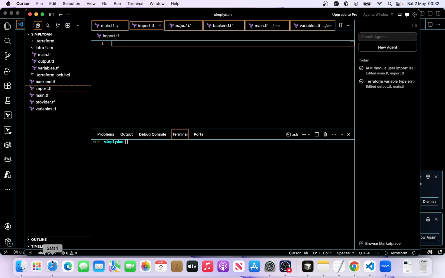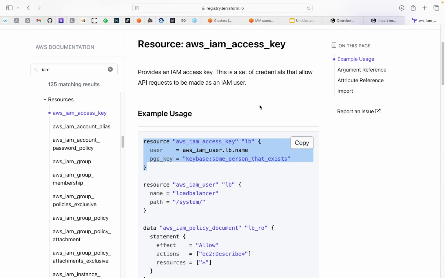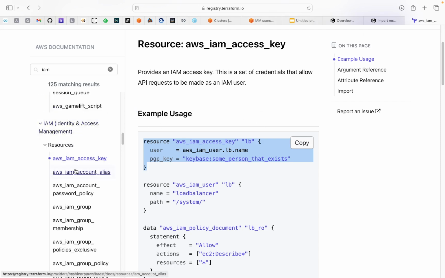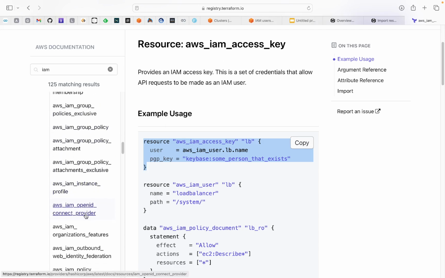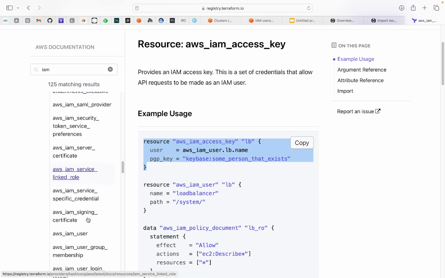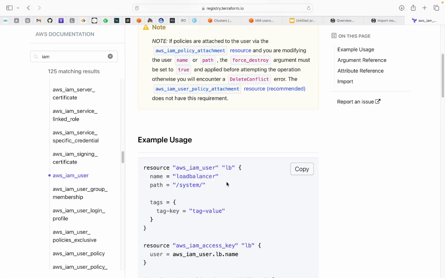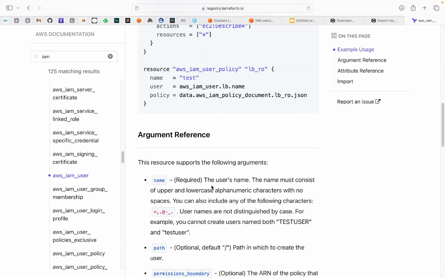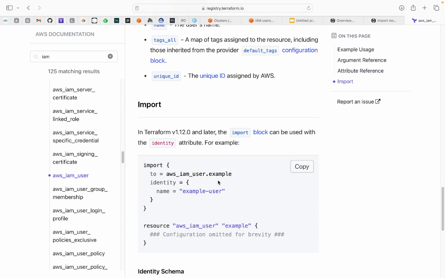So let's go to the registry, and then I've got my Terraform registry here. So we have IAM. So IAM, let's find IAM user, IAM user role. Okay, where's user? Okay, IAM user. We go to IAM user. So in a normal way, if you want to create a user, this is how you go for it. But if you scroll down, you will see import.